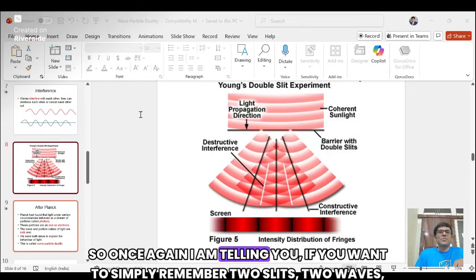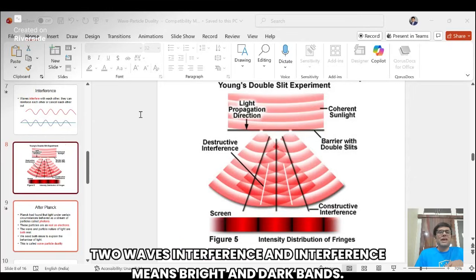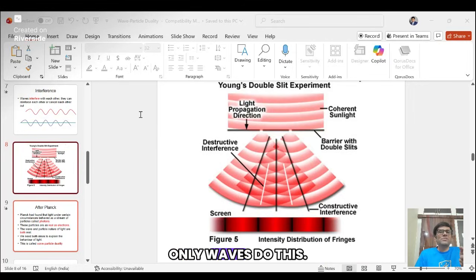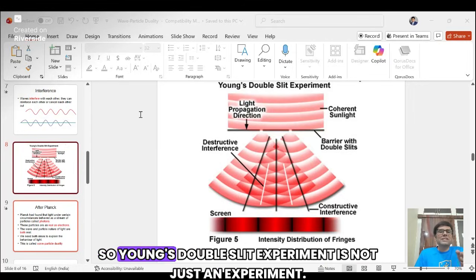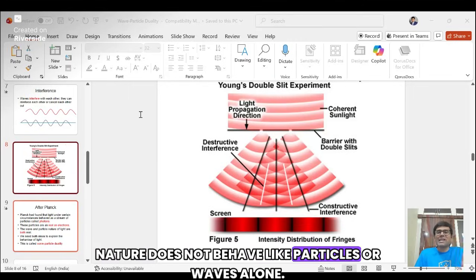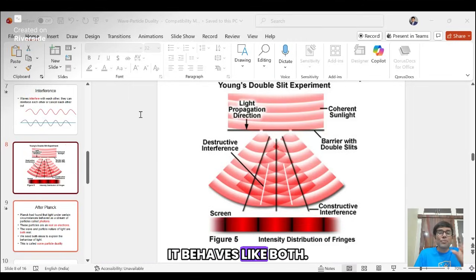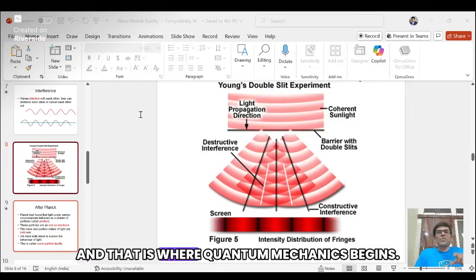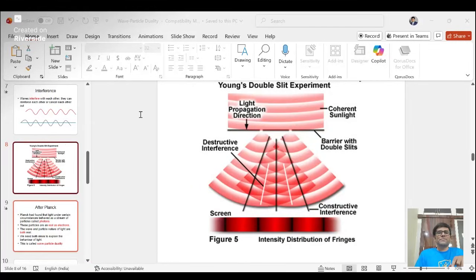So once again, if you want to simply remember: two slits, two waves, interference, and interference means bright and dark bands. Only waves do this. So Young's double slit experiment is not just an experiment, it's a message from nature. At very small scales, nature does not behave like particles or waves alone, it behaves like both. And that is where quantum mechanics begins.